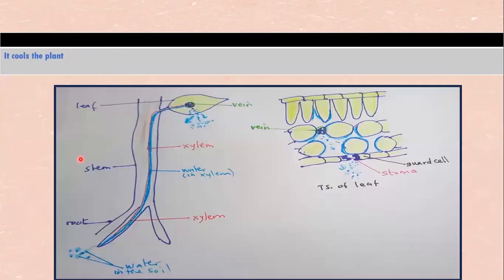Now, besides that, transpiration cools the plant. When water evaporates from the surfaces of the cells in the leaf, for instance, the water that is on the cell walls will take energy to evaporate, and the energy it takes from the cell walls and the cell is known as latent heat of vaporization, and by that cools the cells. So transpiration cools plants, it cools the leaves and ultimately cools the whole plant. That is another importance of transpiration.